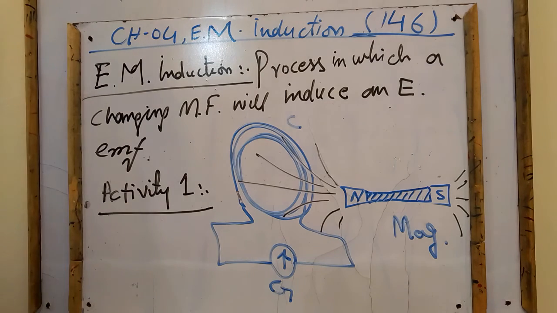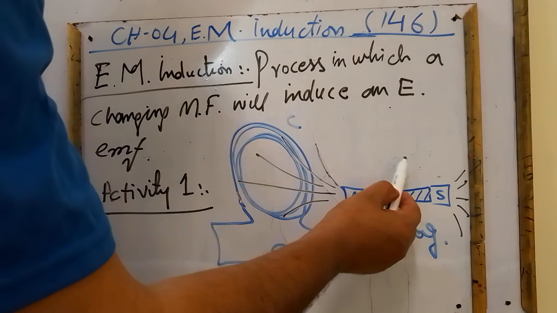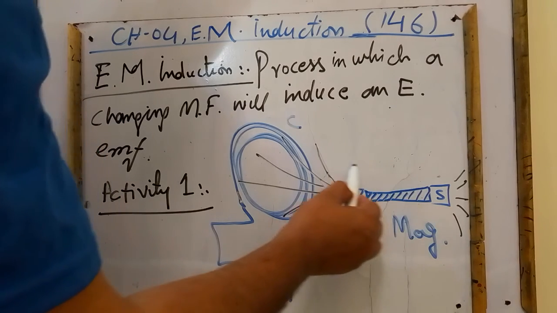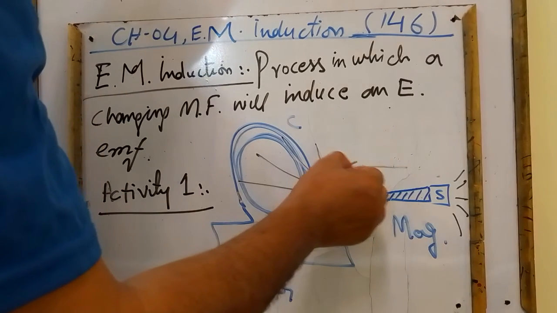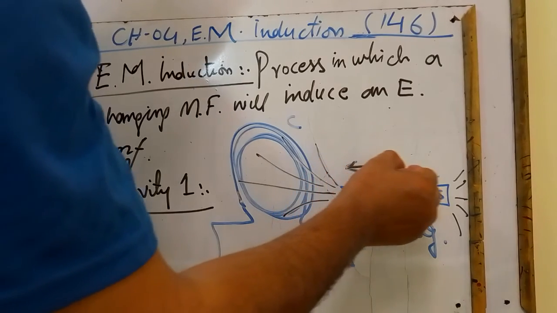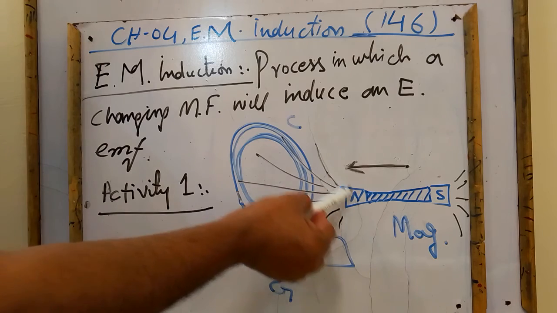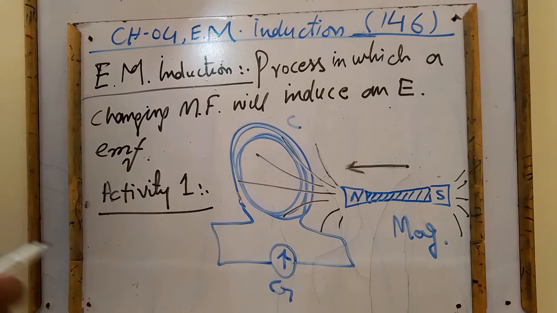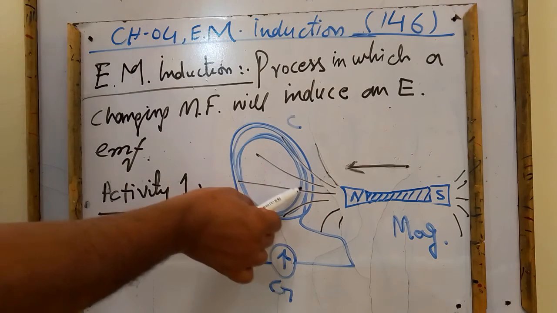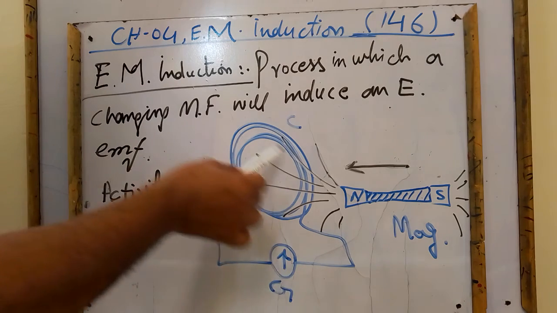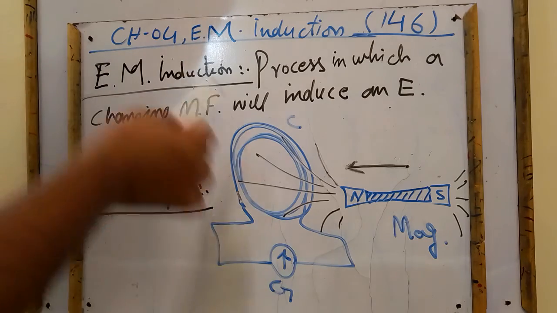So let us retake. First part of the experiment is that we can move the bar magnet towards the coil like this. First point is that let us start this north side moving towards the coil. So the magnetic field intensity through this coil will be increased.